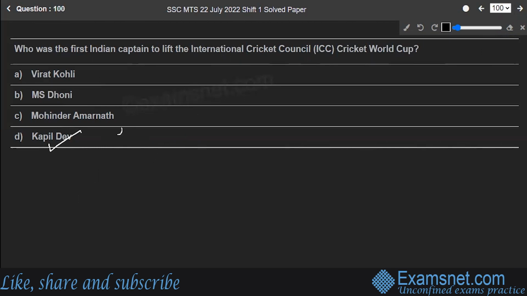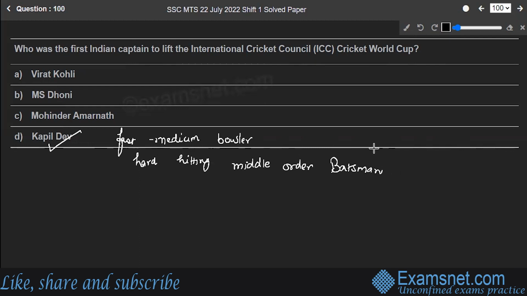He was a fast medium bowler and a hard-hitting middle order batsman. He was named by Wisden as the Indian cricketer of the century in 2002. In 1983, India won the ICC Cricket World Cup for the first time. Kapil Dev became the first Indian captain to lift the Cricket World Cup on 25 June 1983.